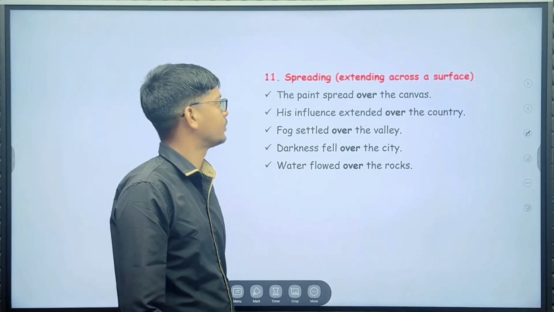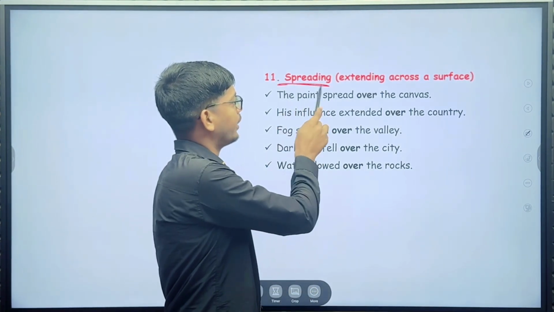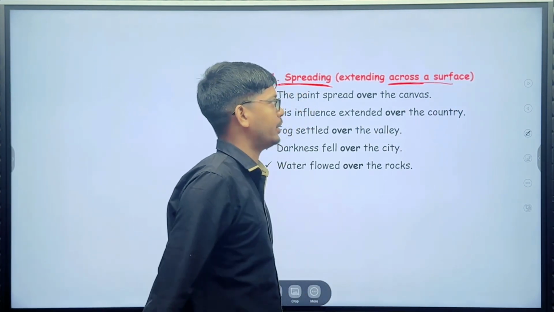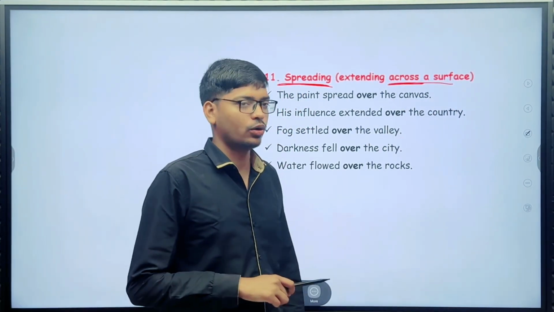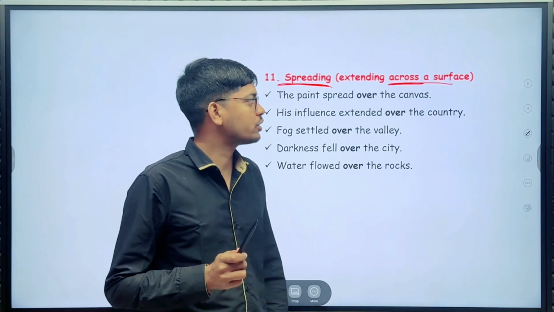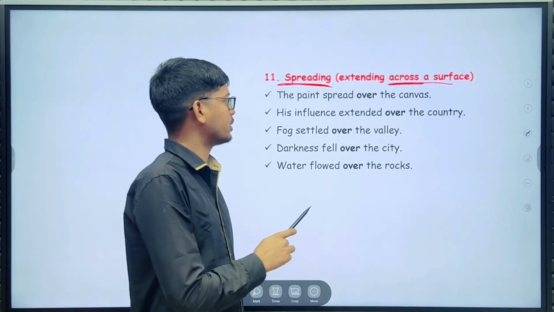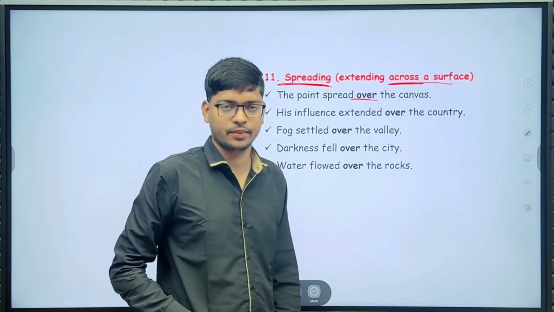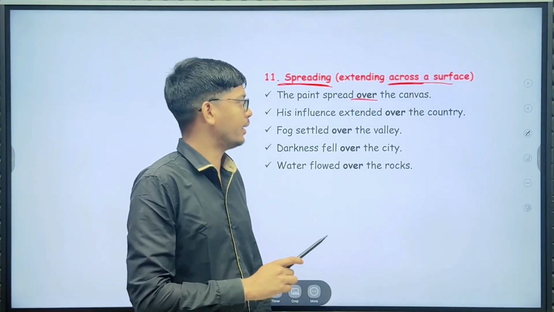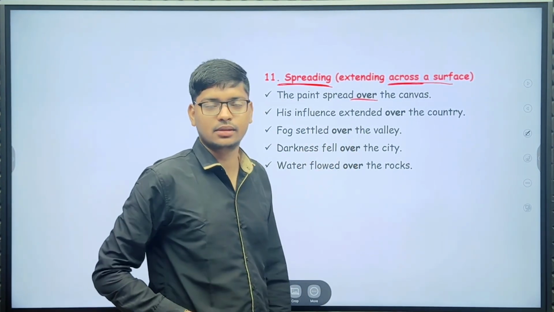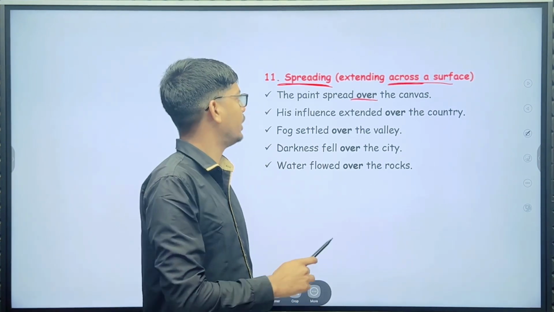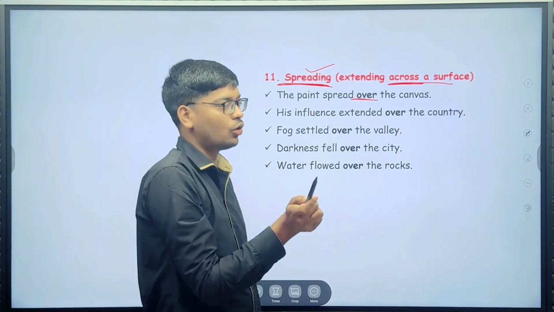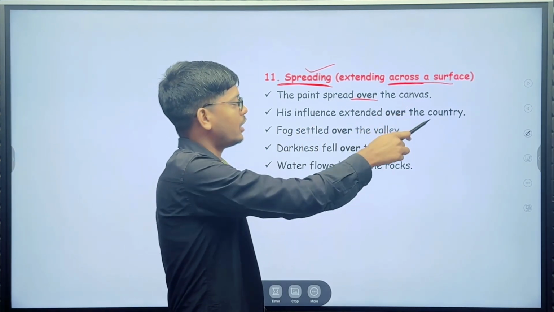Next use here, for spreading or extending across a surface. You can use easily over. For example, the paint spread over the canvas. Okay, so here spreading, extending across a surface, you can use easily over.